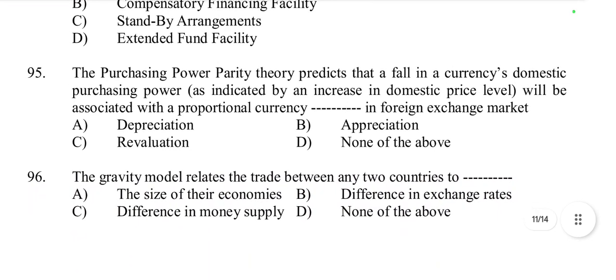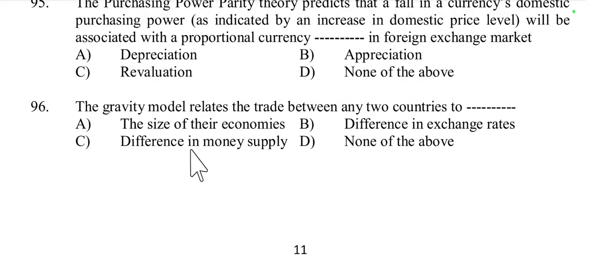Then question number 95, the purchasing power parity theory predicts that a fall in a currency's domestic purchasing power, as indicated by an increase in domestic price level, will be associated with a proportional currency dash in the foreign exchange market. Depreciation, appreciation, or revaluation? It is depreciation. Depreciation, option A, because according to purchasing power parity, if a country's domestic prices rise, its currency depreciates to restore parity in international purchasing power. So option A is the right answer.